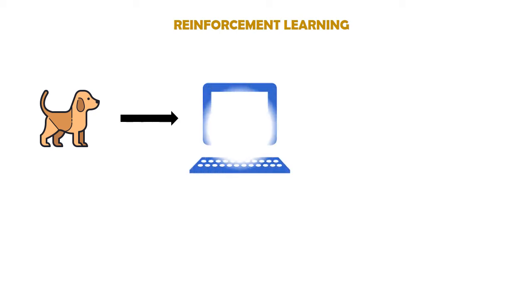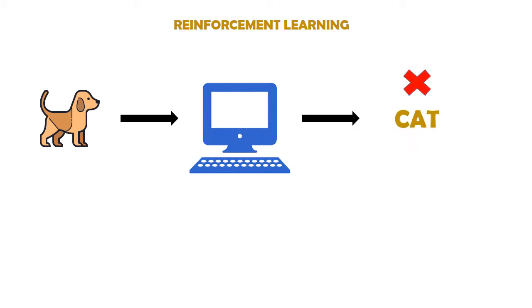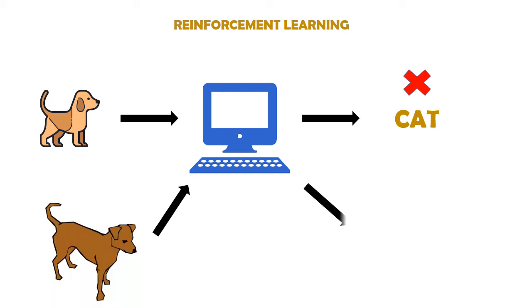So we saw supervised learning where the data was labeled and unsupervised learning where the data was unlabeled. Then there is reinforcement learning, which is reward-based learning, or we can say it runs on the principle of feedback. Here, let's say you provide the system with an image of a dog and ask it to identify it. The system identifies it as a cat, so you give negative feedback to the machine saying that it is a dog's image. The machine will learn from the feedback, and finally, if it comes across any other image of a dog, it will be able to classify it correctly.